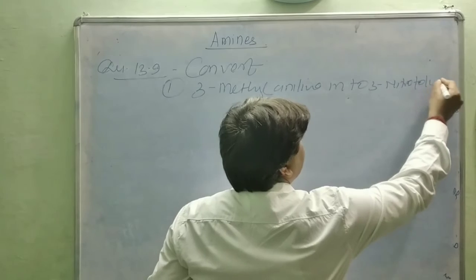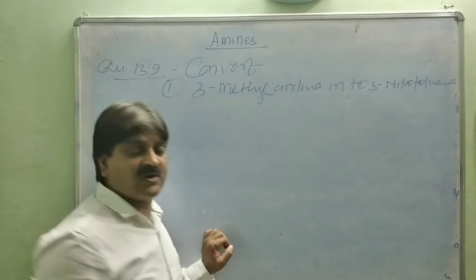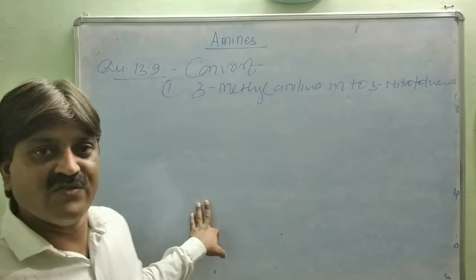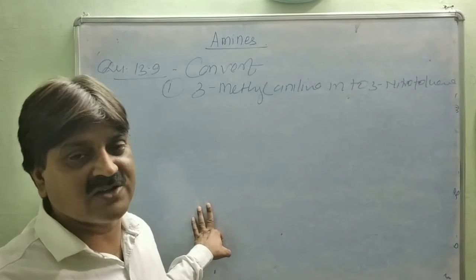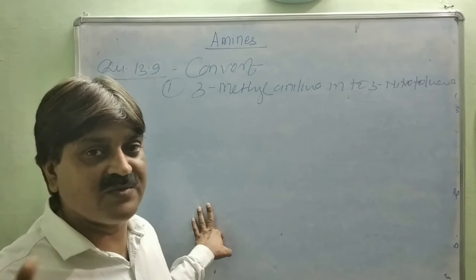Whenever you write the answer to a conversion, first write the reactant from which the conversion starts, then show the formation of the product.